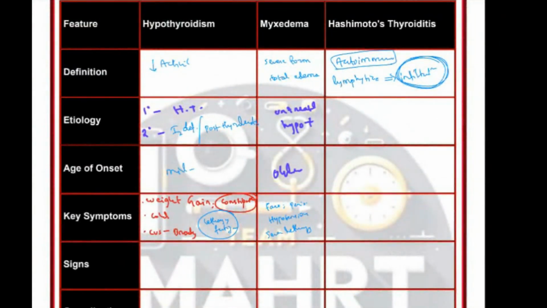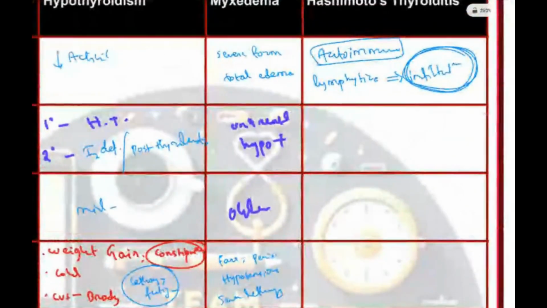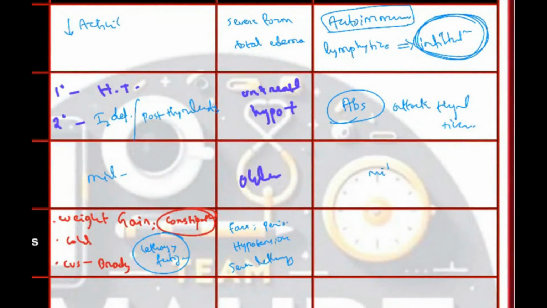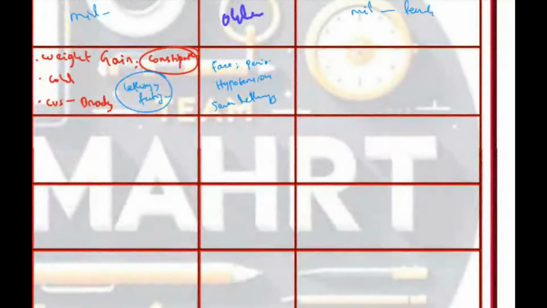What is Hashimoto? What was the case? Yeah, lymphocytic infiltration was there. So the etiology: lymphocytes invade the thyroid follicles and destroy them. How will they destroy the thyroid follicles? By forming antibodies against the follicles. Antibodies attack normal thyroid tissue. Age of onset is especially middle age, and that too female. Why female, sir? Because it is an autoimmune condition. All autoimmune disorders are common in females. Key symptoms are the same here, the same hypothyroidism features will be there.